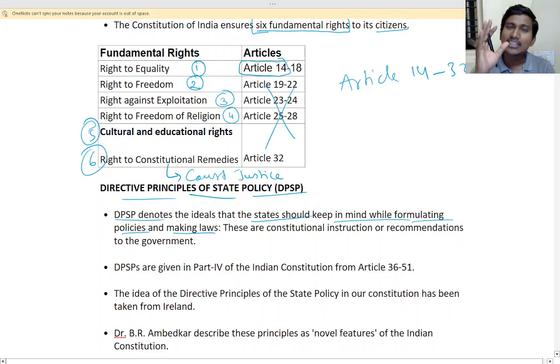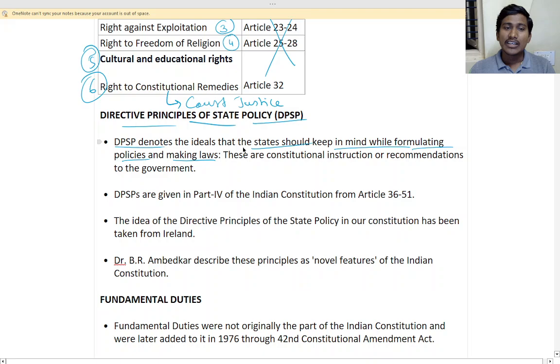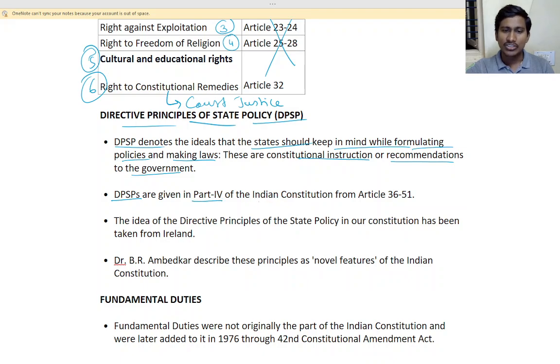These are constitutional instructions, that is, guides or recommendations for the government. DSPs are given in part 4 of the Indian constitution, from article 36 to 51.